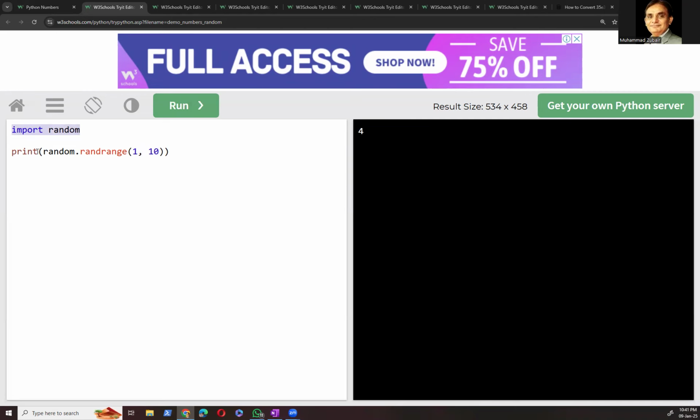And then we need to print random dot randrange. We will give it a range 1 to 10. Each time you run it, it will give you a different number between 1 to 10. What happens if I make it 100?